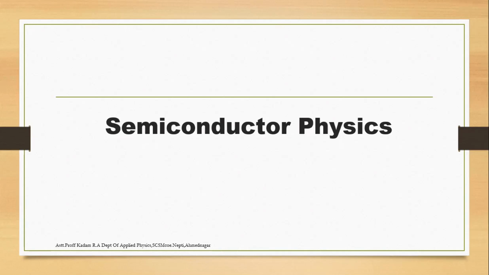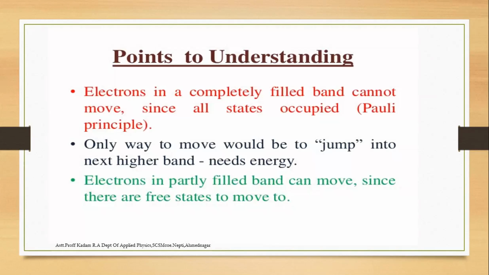Let's continue with semiconductor physics. Firstly, the introduction to semiconductor physics. First, a few points for understanding. An electron in a completely filled band cannot move since all the states are occupied.